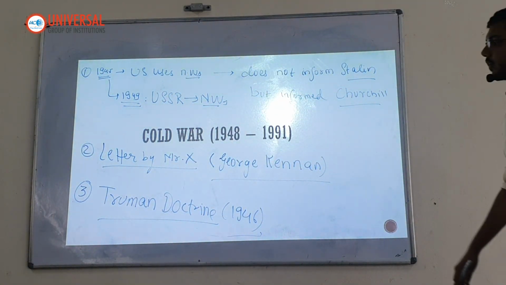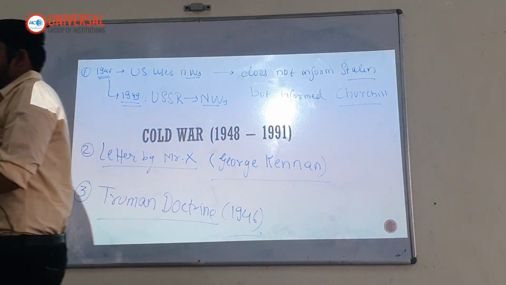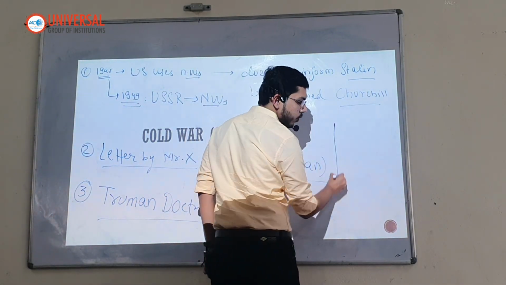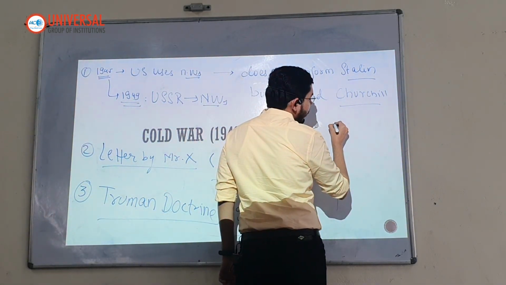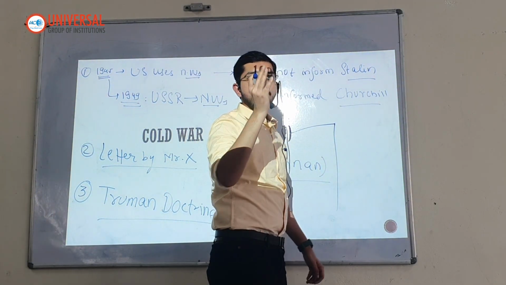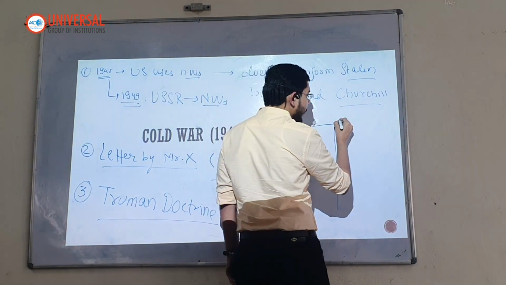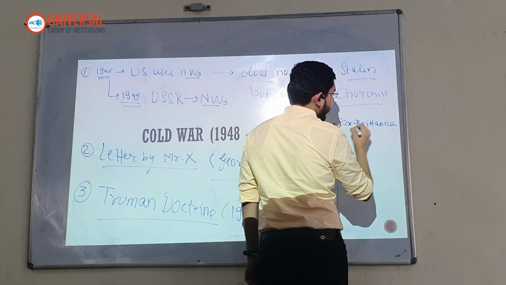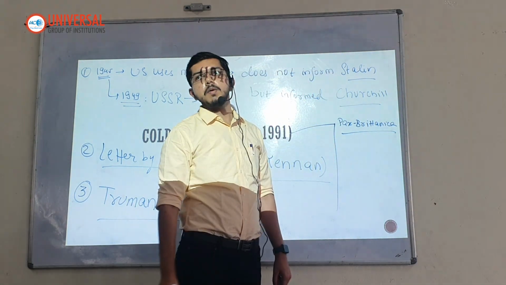See, now understand, this is the US's coming. What happened in this time? In the 1850s to 80s, don't write this, just understand. The age before 1945 was called Pax Britannica. Why? Because Britain was the sole superpower in the world.